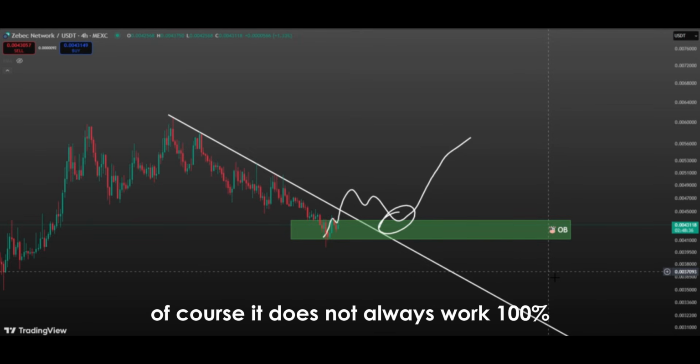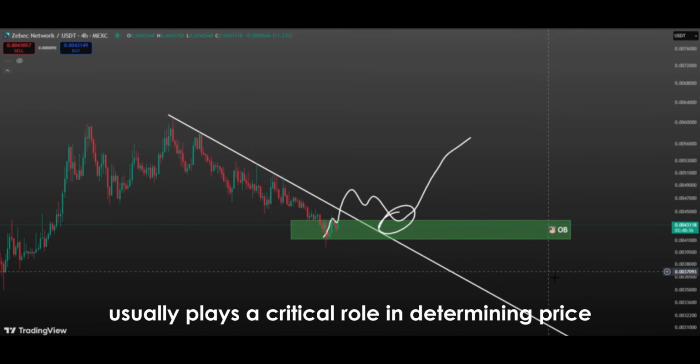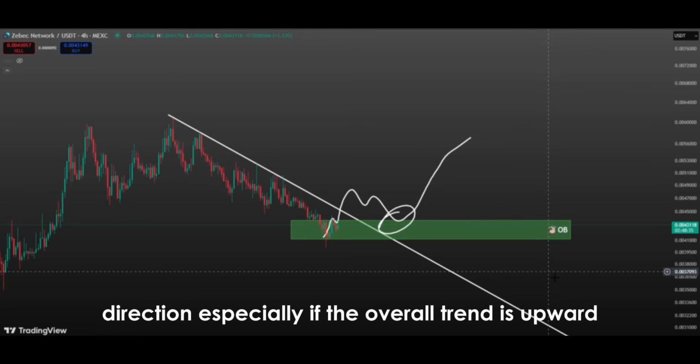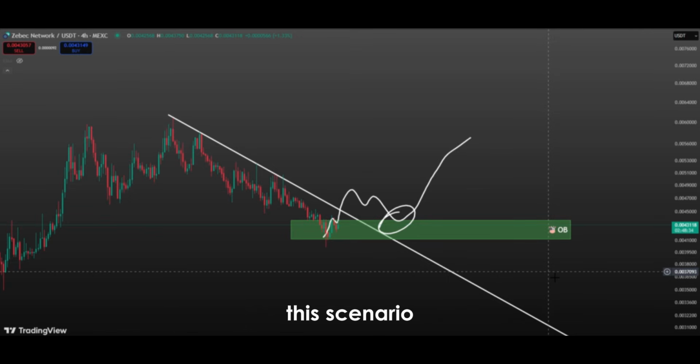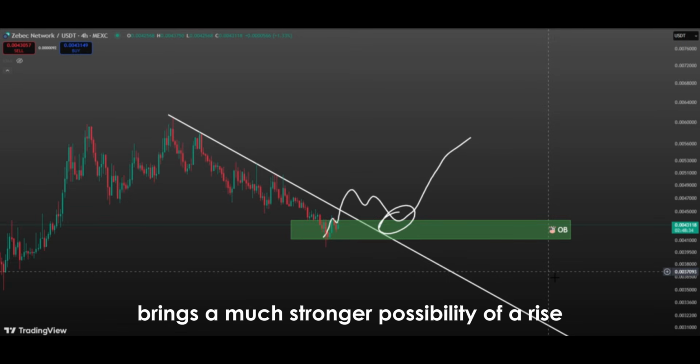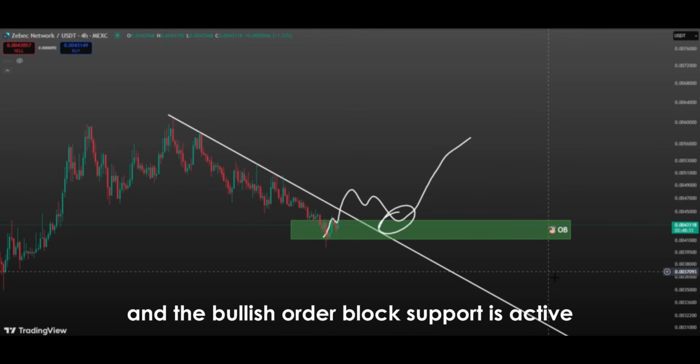Of course, it does not always work 100%, but a correctly identified bullish order block usually plays a critical role in determining price direction. Especially if the overall trend is upward and price has pulled back into a bullish order block, this scenario brings a much stronger possibility of a rise, because both the trend is upward and the bullish order block support is active.